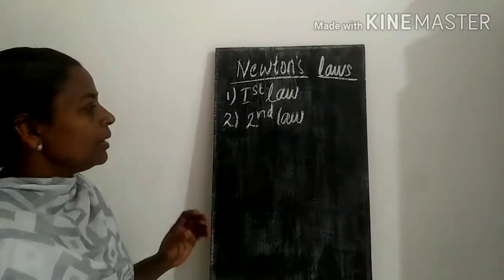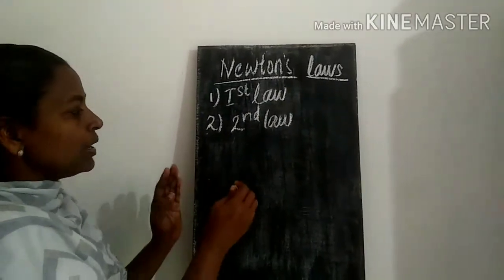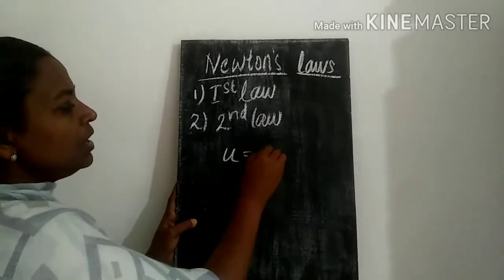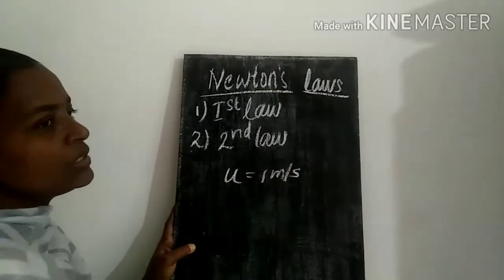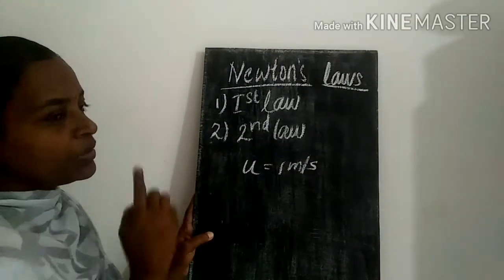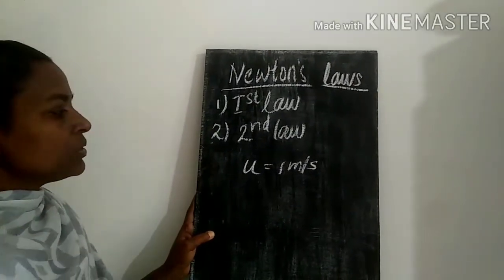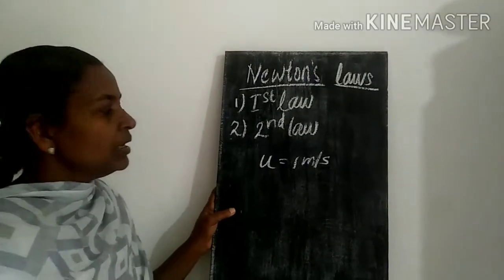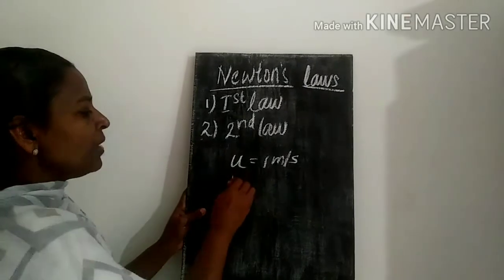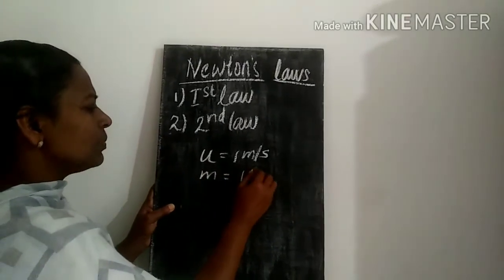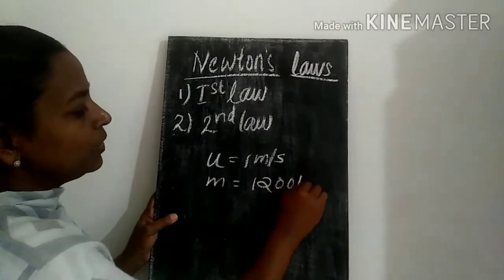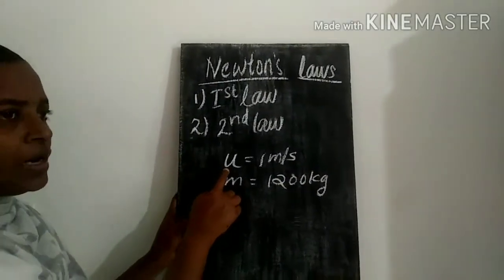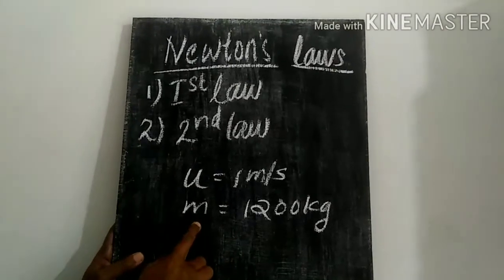So listen, children. Suppose a car is moving with a very low velocity u, that is the initial velocity. 1 meter per second is the initial velocity of the car. This car has a dead battery, so it could move only with a very low velocity initially, that is 1 meter per second. And the mass of the car is high, suppose it is 1200 kilogram. That is the mass of this object.